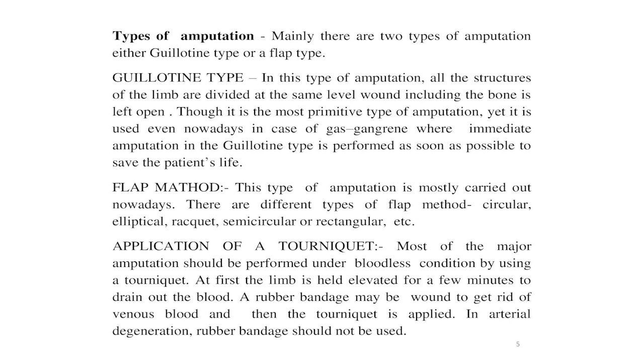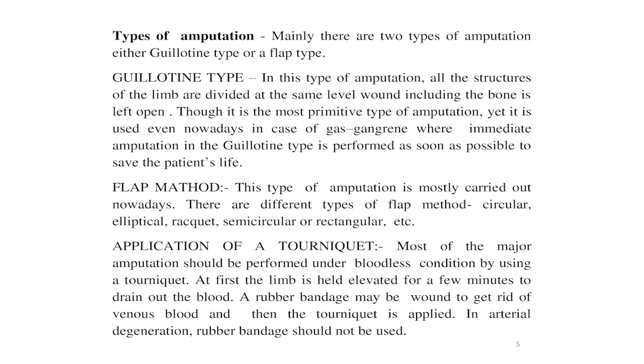Otherwise, this type of amputation has become obsolete as there is a good chance of secondary infection, which not only involves the soft tissue but also the bone. Whenever it is used nowadays, it is always followed by a re-amputation at the higher level in a flap method to cover the bone end with soft tissue. And second is the flap method. This type of amputation is mostly carried out nowadays.